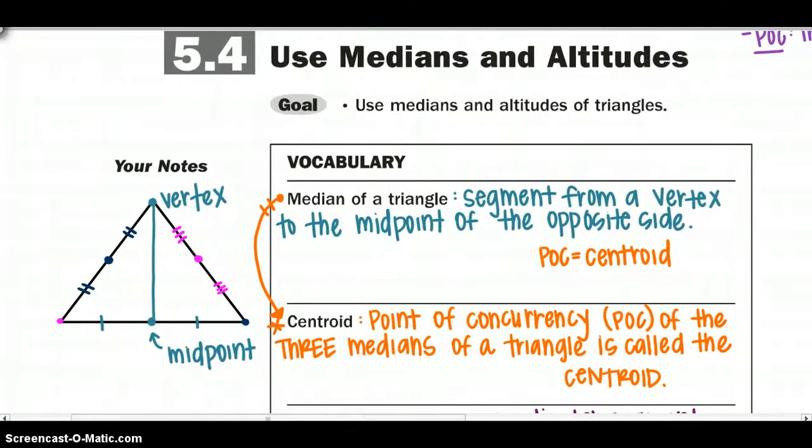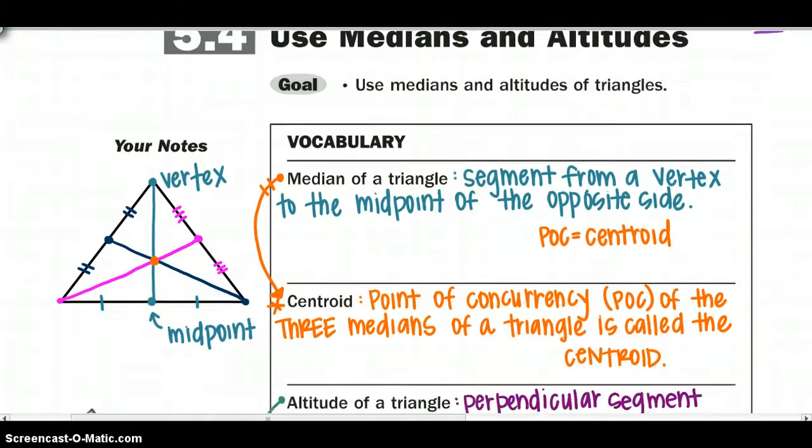So again, you are going to connect the vertex with the midpoint of the opposite side. And wherever those three medians meet is actually called your centroid.